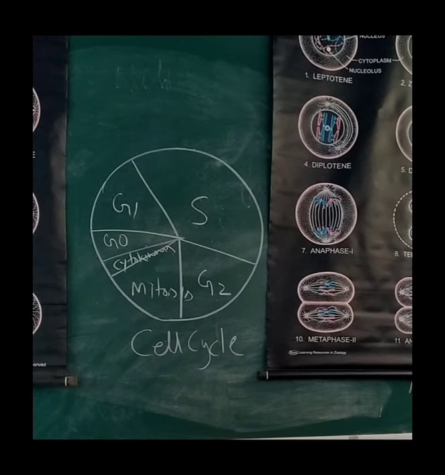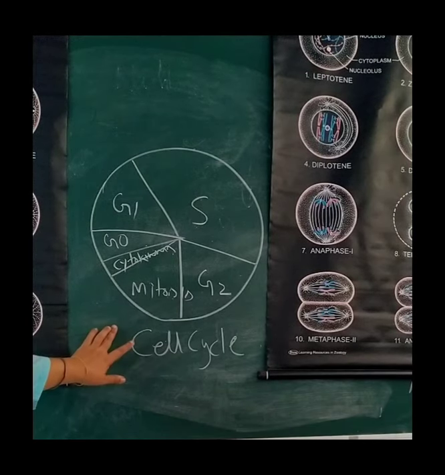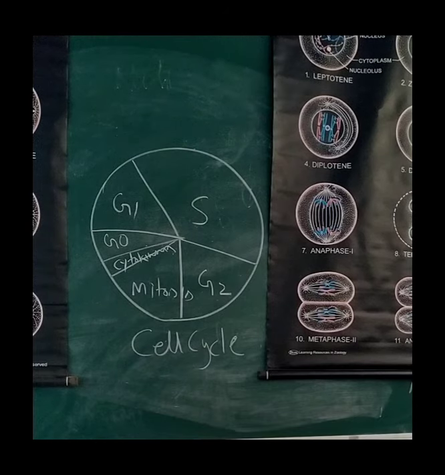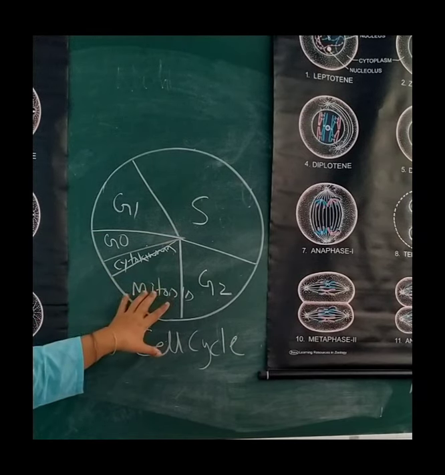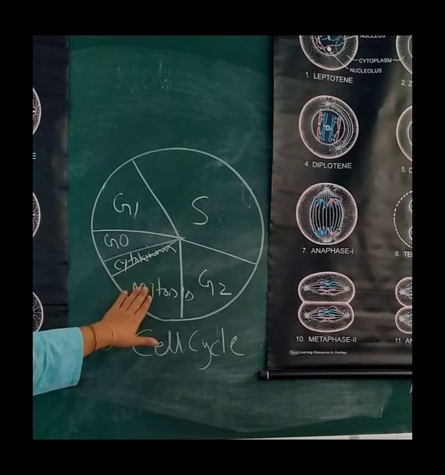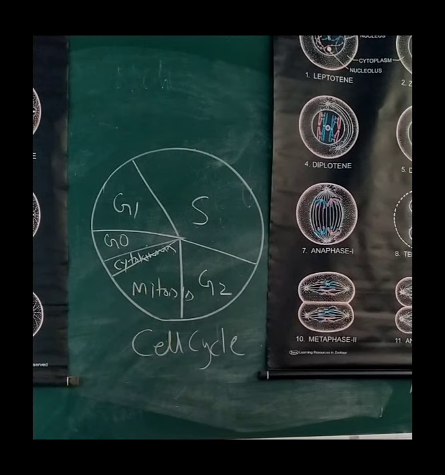Students, today we will discuss cell cycle and cell division. Now, this is the cell cycle diagram, and this cell cycle suggests the cell division is an essential process in all living organisms. The mode of cell division is fundamentally similar in all organisms. Now, cell cycle is what? It is an orderly sequence of phases that normally happens between one mitosis to the next mitosis.